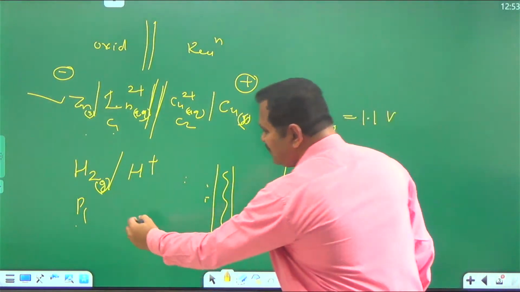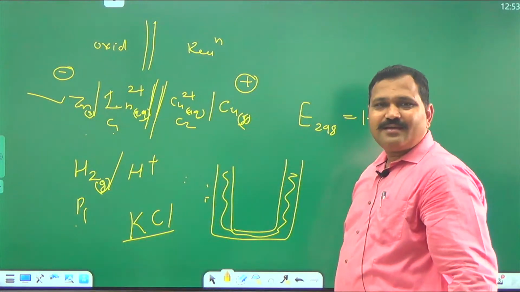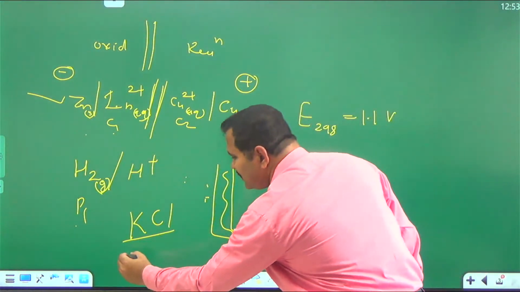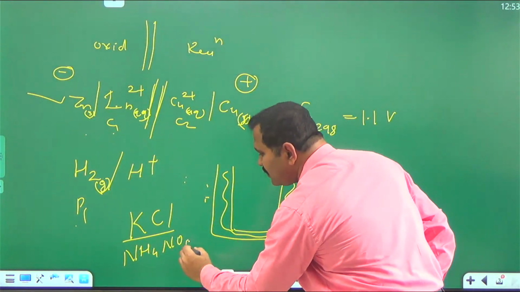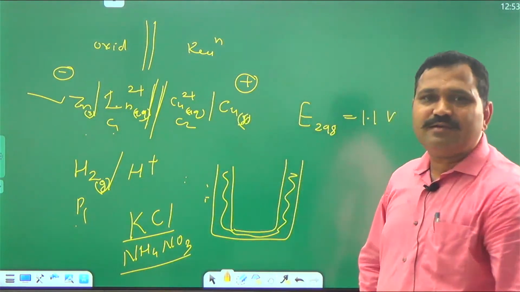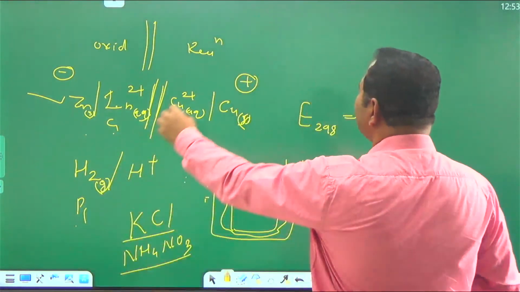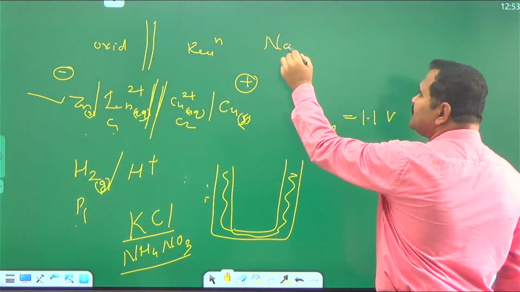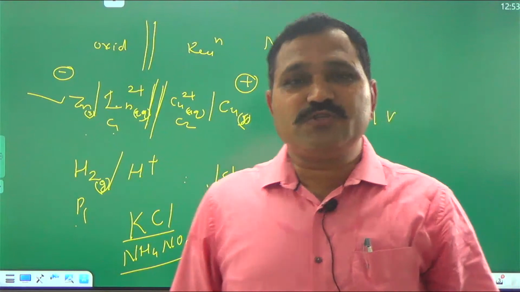One of them is KCl, potassium chloride. Another is NH4NO3, ammonium nitrate. Certain salts are only used. We can't use an NaCl salt bridge. We can't use an NH4Cl salt bridge even.